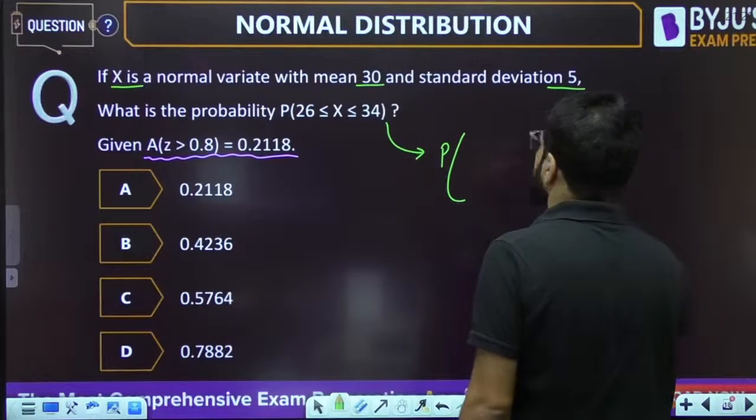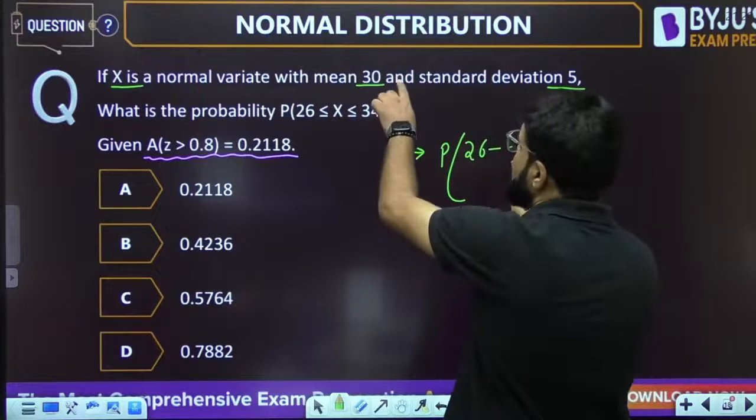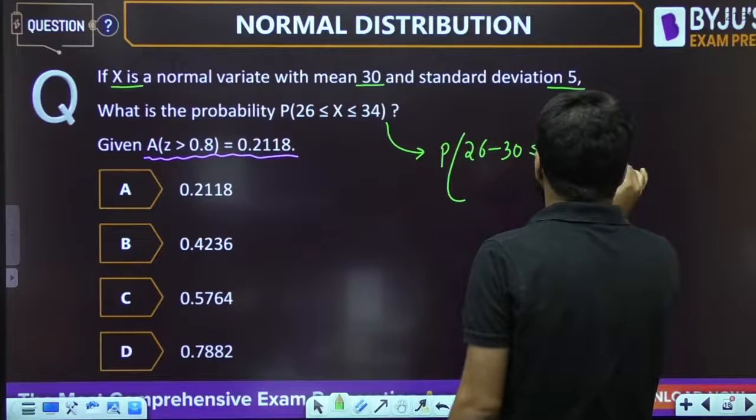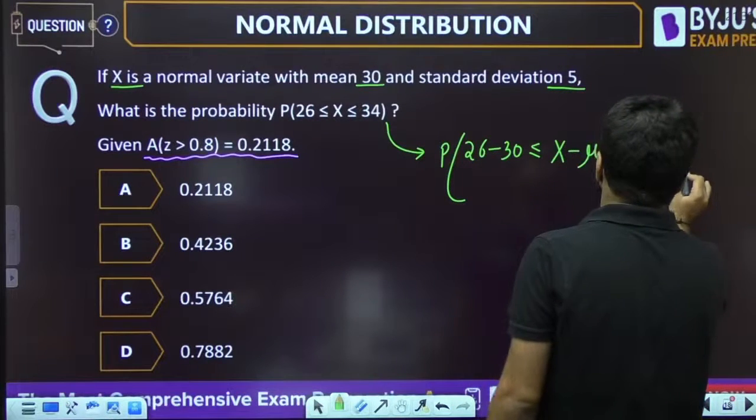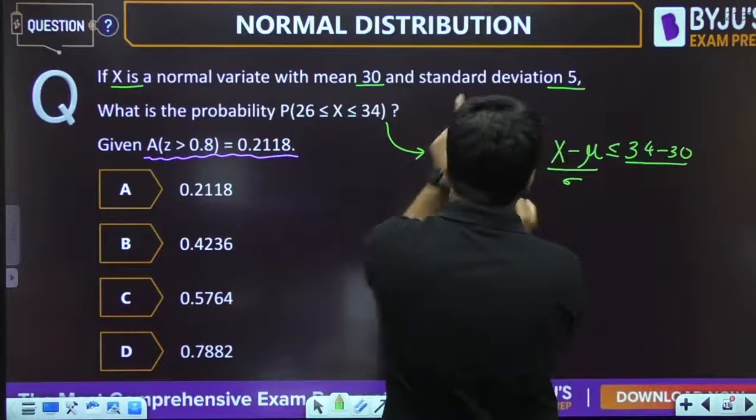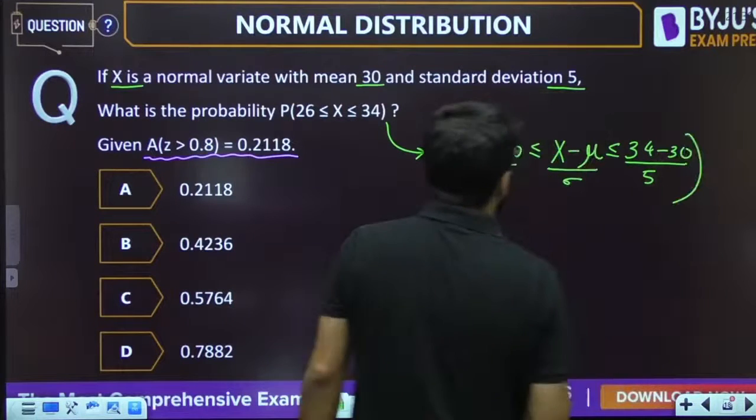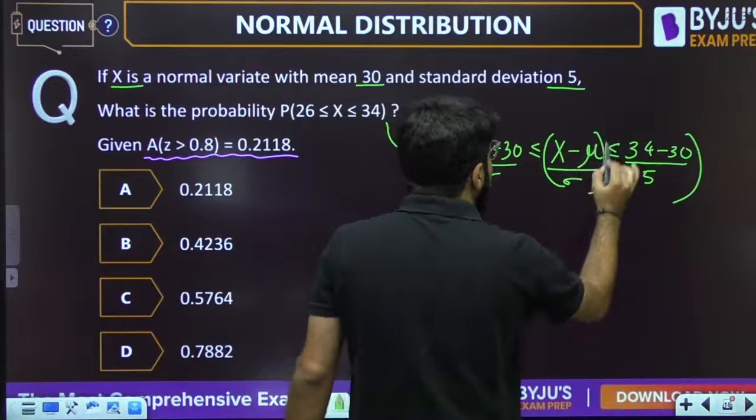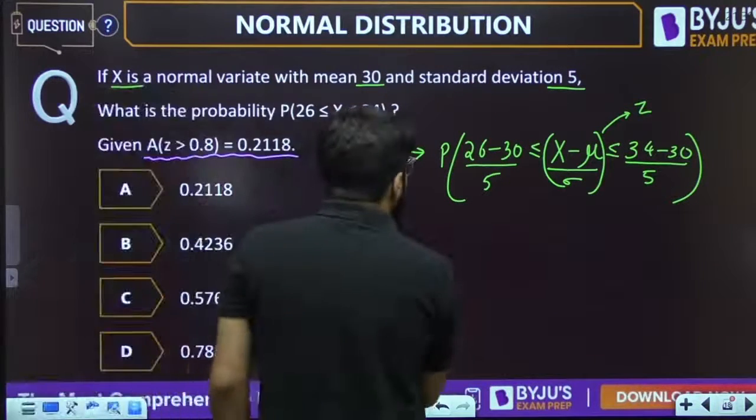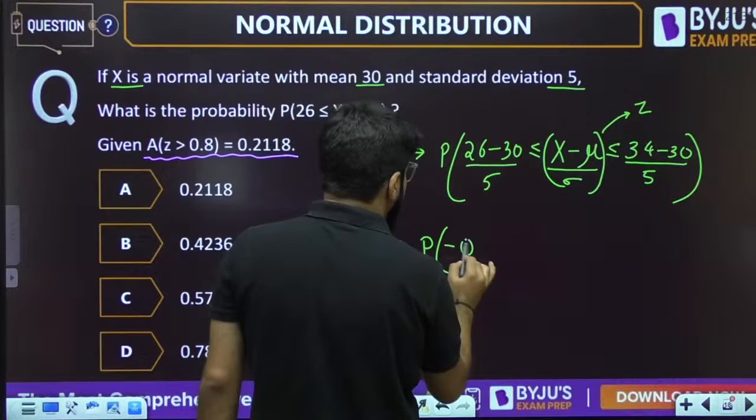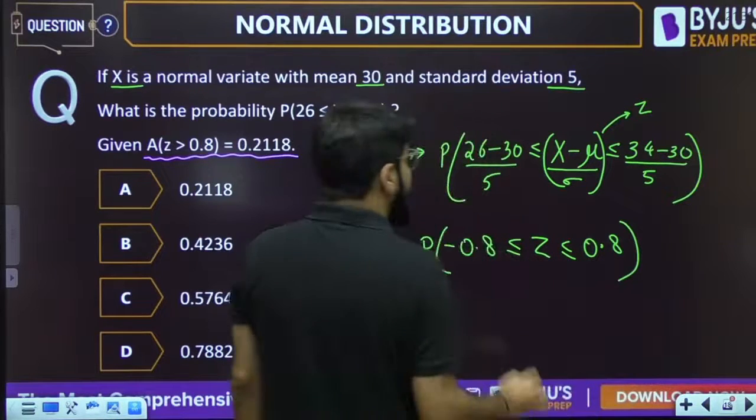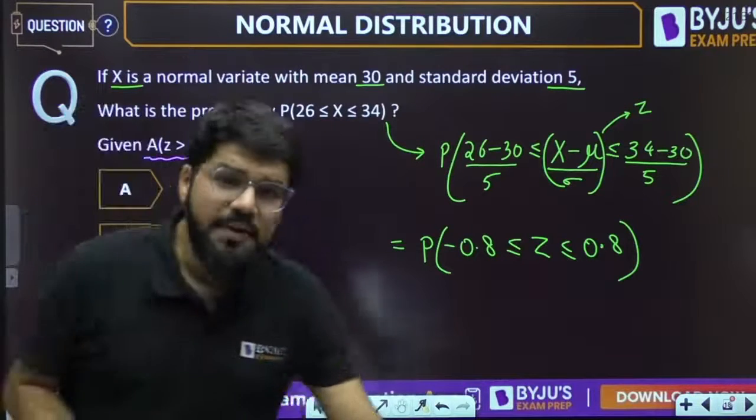To convert into standard, the rule is x minus mu. So subtracting mu, which is 30, on all sides: 26 minus 30 less than or equal to x minus mu, less than or equal to 34 minus 30. And then divide by sigma on all sides, where sigma is 5. X minus mu by sigma is known as z. So this question now becomes the probability of minus 4 by 5, that is minus 0.8, less than or equal to z less than or equal to 0.8, where z is a standard normal random variable.